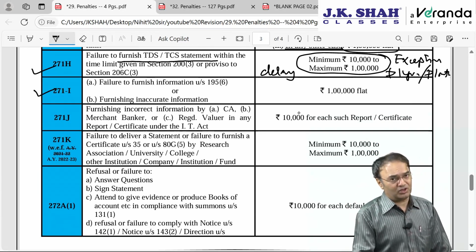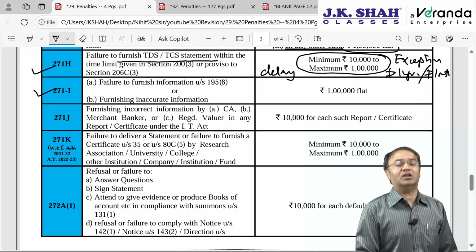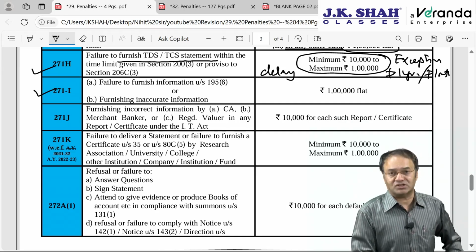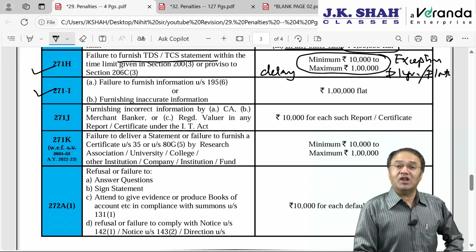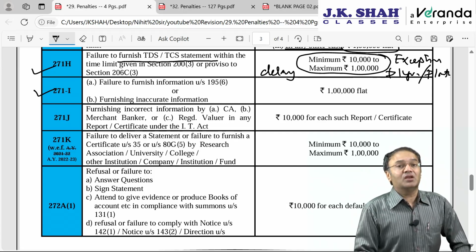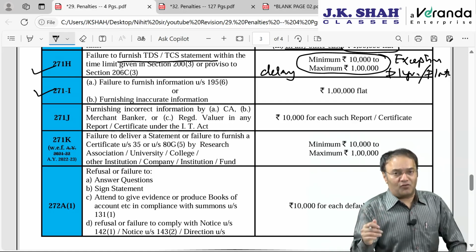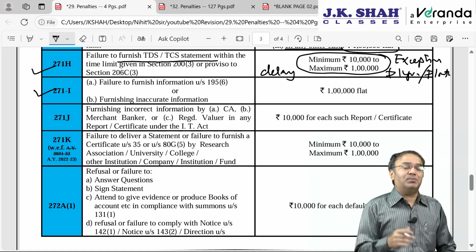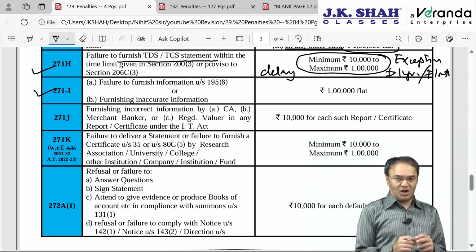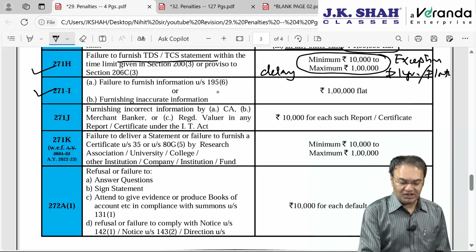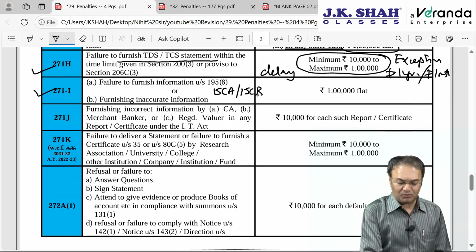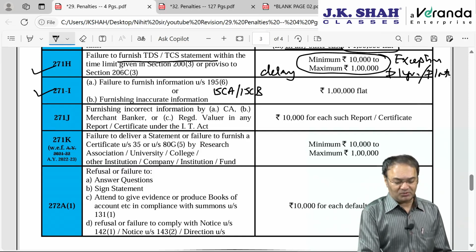271I again pertains to the TDS chapter. In the TDS chapter, at the end we had discussed one section, section 195. Section 195 applies when the payment is to be made to a non-resident or a foreign company. Whosoever makes payment outside India, whosoever remits money outside India, will have to furnish a CA certificate in forms 15CA and 15CB. Two forms are to be furnished. Those having practical experience must be knowing it.